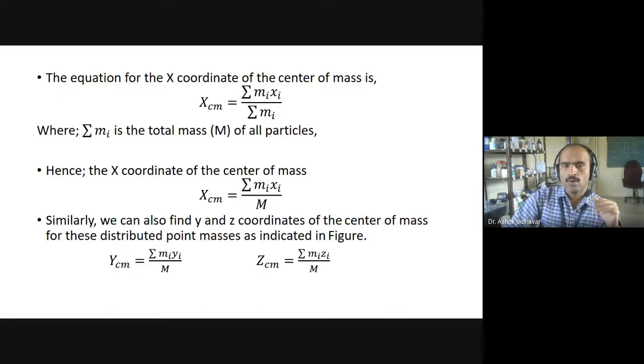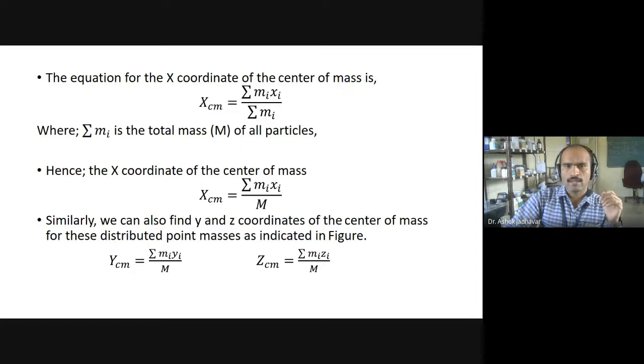If you want to know the position vector, then we can just use our definition of the position vector. We know that we have to write the x coordinate multiplied by i cap plus the y coordinate multiplied by j cap plus the z coordinate multiplied by k cap. So we are going to use that, and we can write RCM equals summation over i of mi xi divided by M i cap plus summation over i of mi yi divided by M j cap plus summation over i of mi zi divided by M k cap.